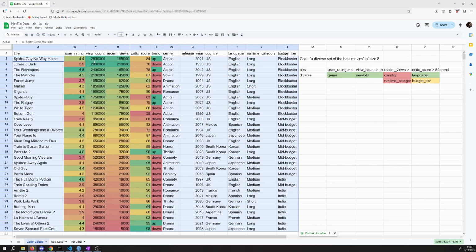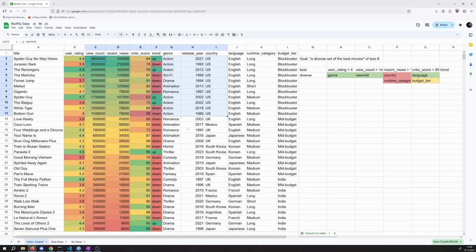Notice something interesting here: our top view count movies are also all the movies that were from the United States, which is not surprising. This is how real world movie data is. But this is what we will call skewing of our data. This is a case where there is some correlation between our criteria that stands out in a way.